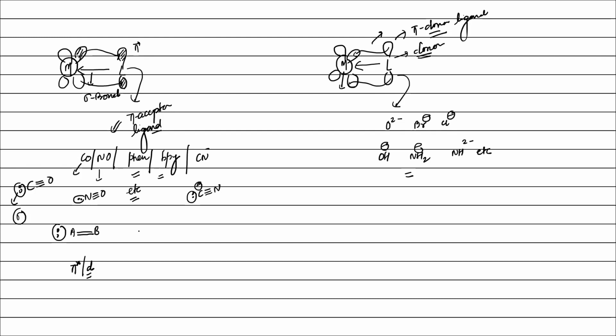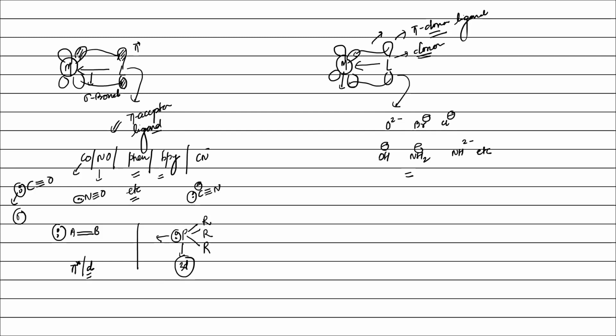Now let us understand the d orbital case. For example, PR3: phosphorus has 5 electrons, 3 electrons are in bonding. It has one lone pair. Phosphorus has back bonding into the 3d orbital, right? It means PR3 can also behave as a pi acceptor ligand. So any ligand in which the donor atom has one electron pair and either the donor atom has back bonding into a d orbital or the donor atom is bonded to multiple bonds, then such a ligand can behave as a pi acceptor ligand.